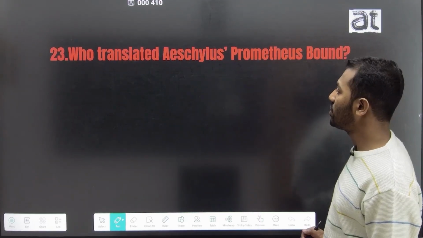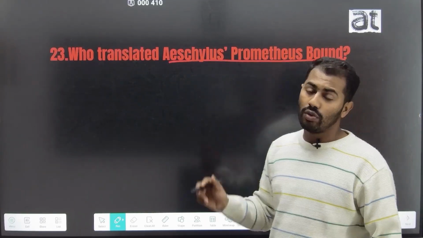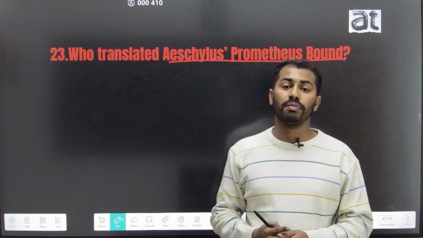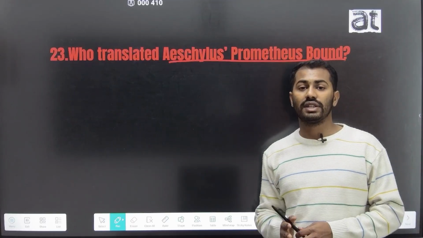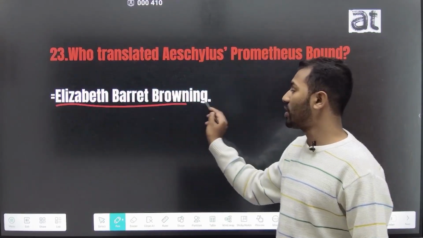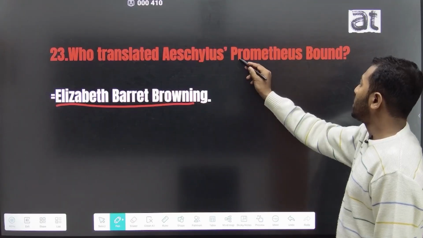The 23rd question is, who translated Aeschylus' Prometheus Bound? We all know Aeschylus' Prometheus Bound is one of the most important works of the Greco-Roman period, and this work was translated in the Victorian time period, and the translator of this work was Elizabeth Barrett Browning. Elizabeth Barrett Browning translated Aeschylus' Prometheus Bound.